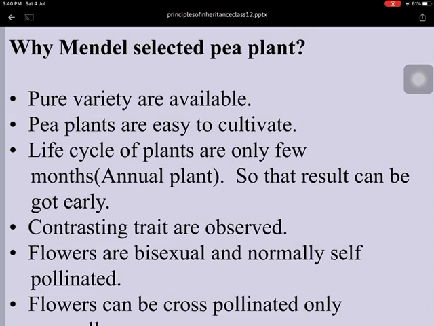Pea is an example of an annual plant, so Mendel could get results early, and contrasting traits are also observed in the pea plant. And the most important thing is that the flowers of the pea plant are bisexual in nature, so they can normally be self pollinated, and it is also possible to cross pollinate manually.